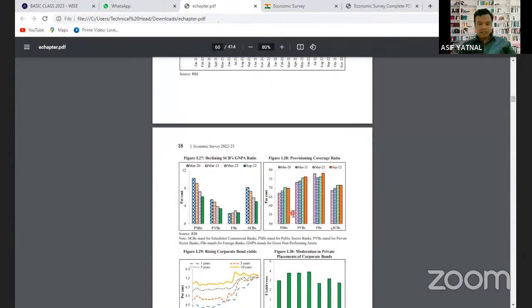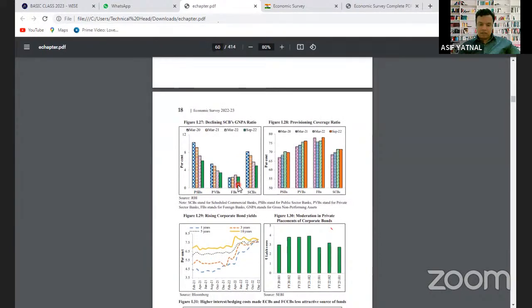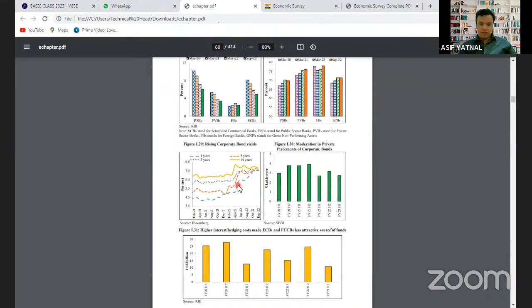Then corporate bond yield बढ़ता जा रहा है.